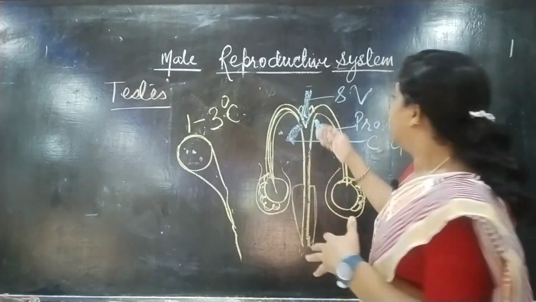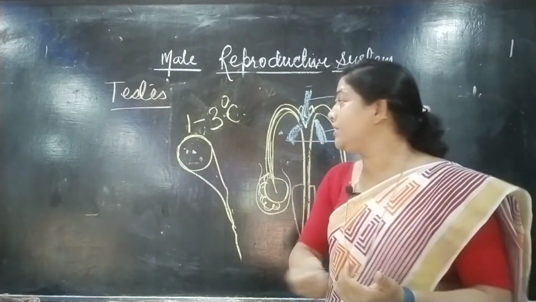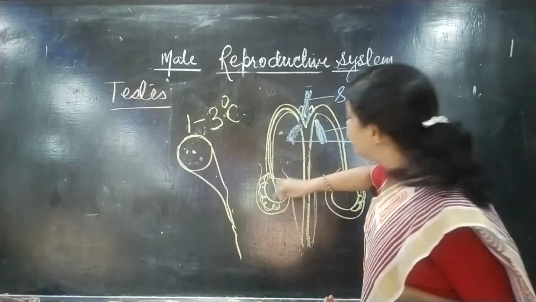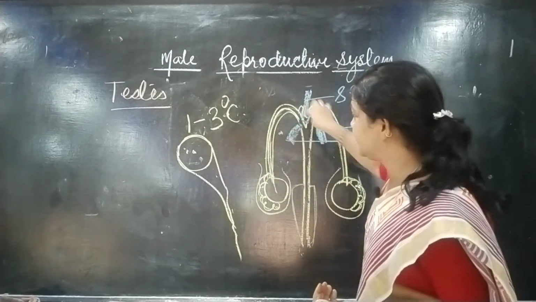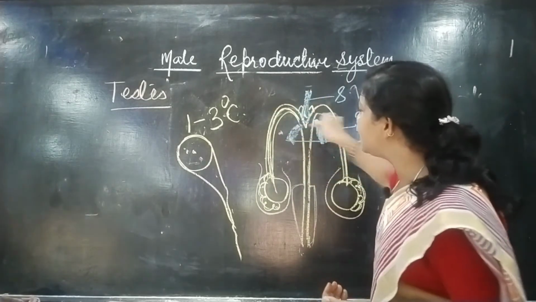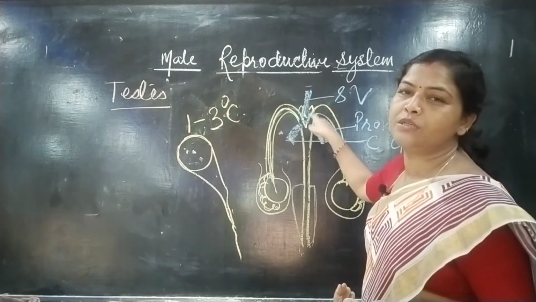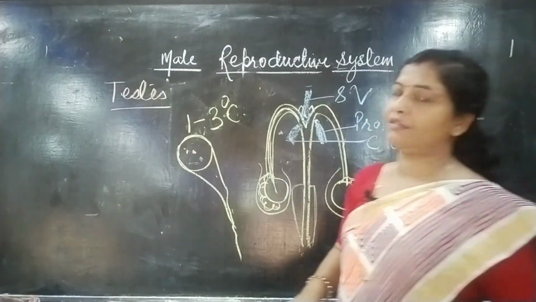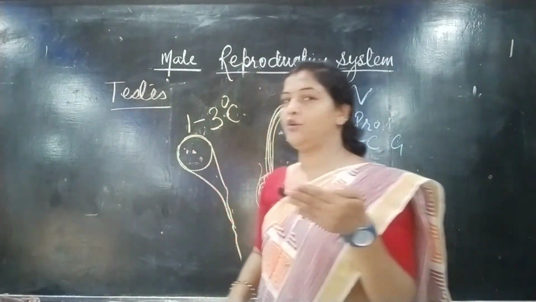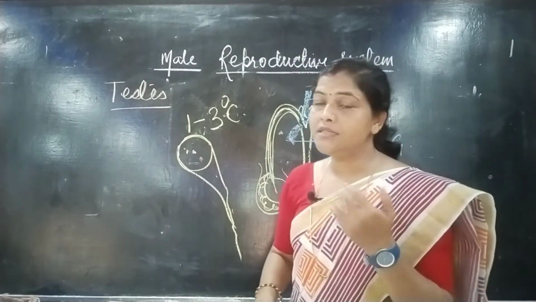Then as they are secreted by these 3 glands, the sperm produced by the testis get mixed with these secretions, and they get down towards the urethra. The urethra is the common passage for urine as well as semen.